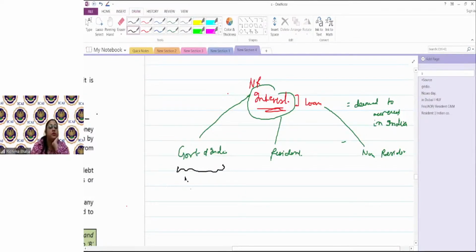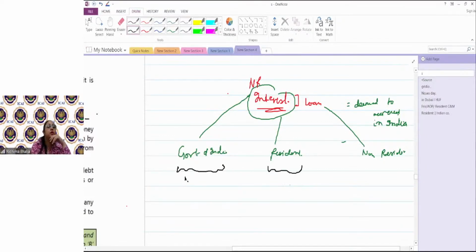For a resident, all types of income are taxable; this has to be focused specifically from the eye of the non-resident. So when a non-resident is receiving interest from the Government of India, it would always be taxable in India as income deemed to accrue or arise in India, even if you're receiving it in your foreign bank accounts.